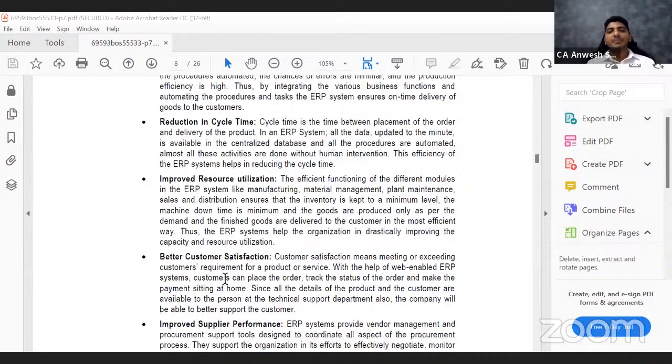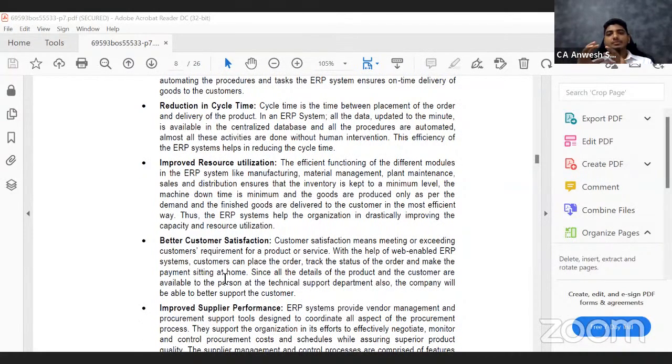Then improved resource utilization. Once everybody knows what is there in the organization, then you don't have to invest a lot in your resources. I'll give a simple example. Say I am dealing in electronics products. I have HP computers, Lenovo computers, Apple computers. Now, if the sales department knows exactly the number of each computer, then they can place the order accordingly. If I know that this morning I had 10 HP computers and today I sold 6 of them, I only have 4 computers left.